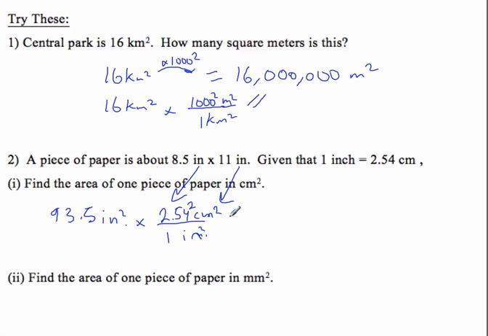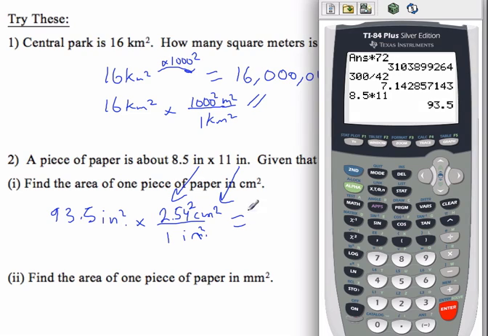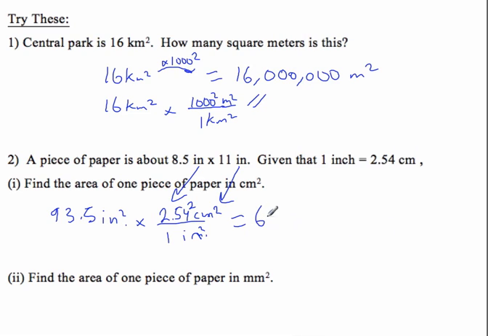So I will multiply by 2.54 squared. I'll take that answer I got there and multiply by 2.54 squared. I get 603, well, I'll just round it to 3 significant figures, 603 square centimeters.